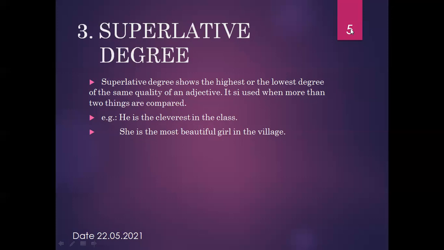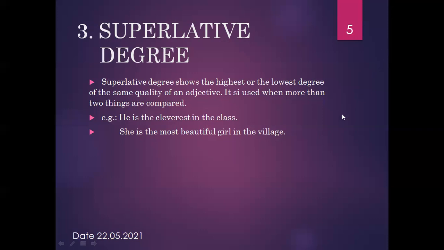In this division there are so many students, but he is the youngest in his division. Same like that, he is the cleverest in the class. In class there are so many students, but he is the cleverest in the class. And she is the most beautiful girl in the village. In the village there are so many girls, but she is the most beautiful girl in the village.